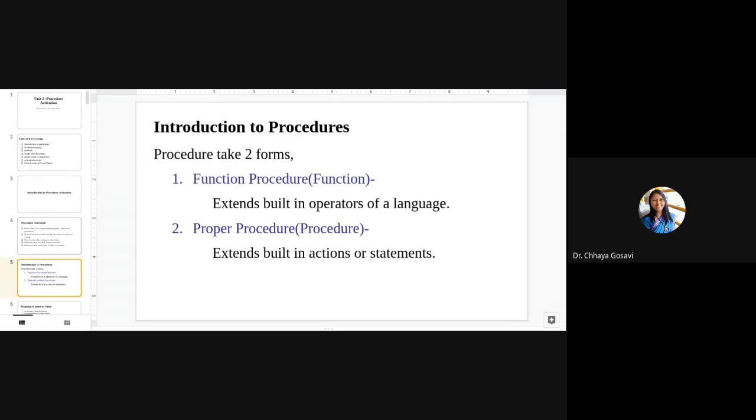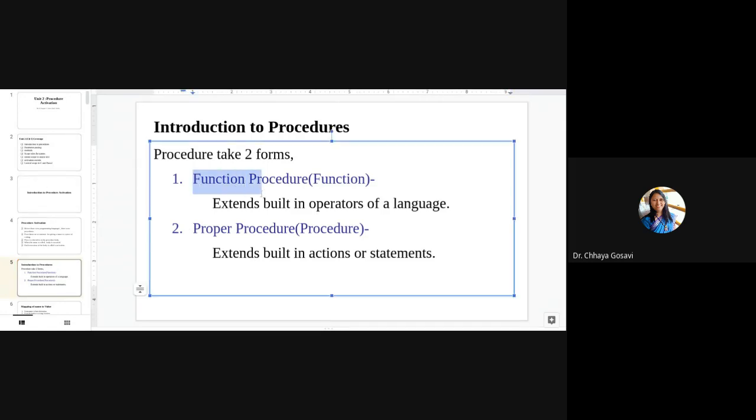So there are two types of procedures. One is function procedure, or normally we call it as a function, which takes parameter and performs some operation and returns some result. Normally functions return result and procedure won't. So procedures are just a set of actions or statements. So if it returns some value, it is called function. If procedure doesn't return anything, it is called procedure. In C language, void functions are procedures, but there is no special treatment for function or procedure in C, C++, Java. But in case of Pascal, we have different keywords for functions and procedures.